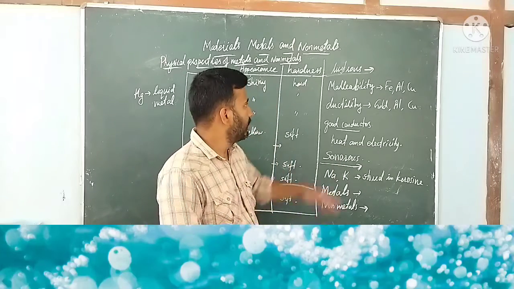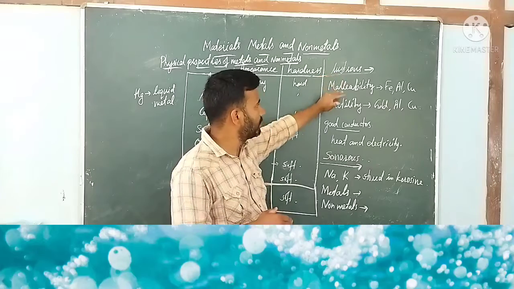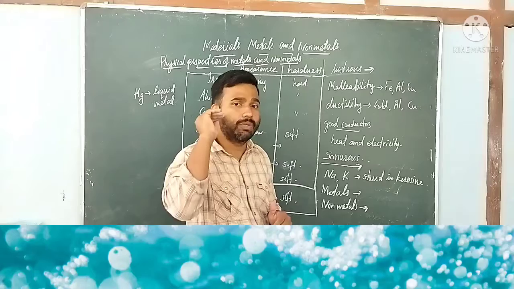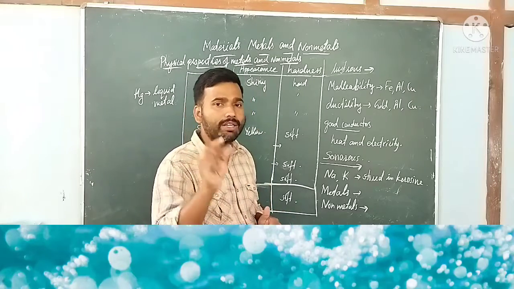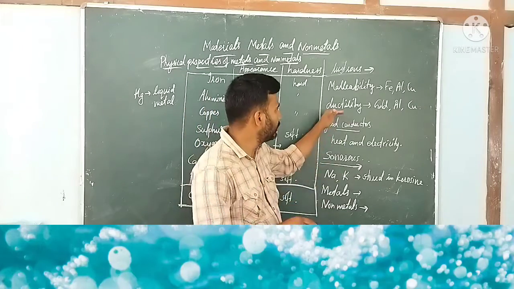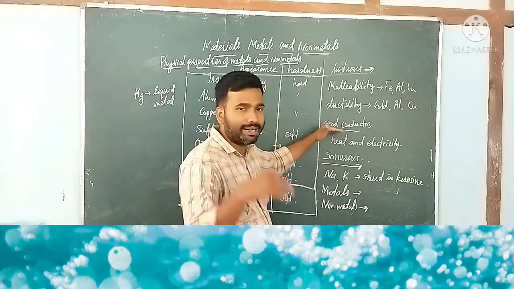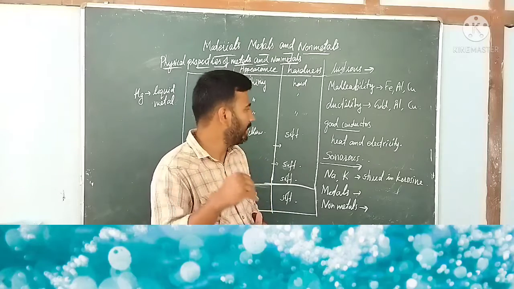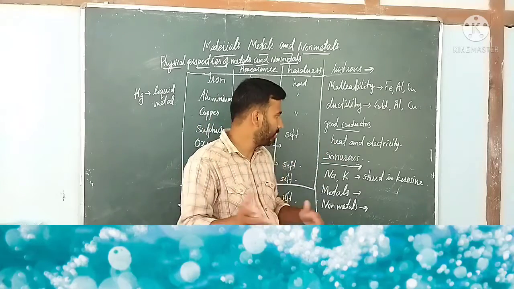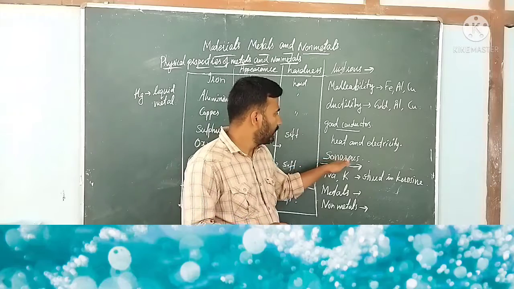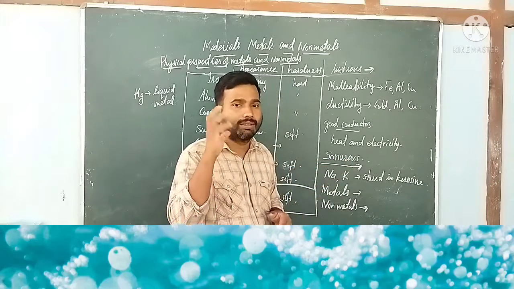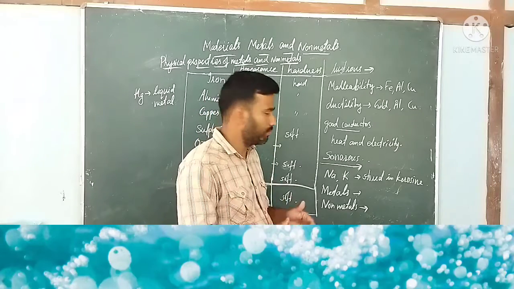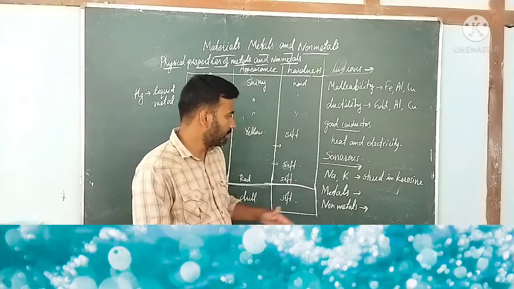First is lustrous, second malleability, third ductility, the property with which a metal can be drawn into thin wires. Then conductivity: metals are generally good conductors of heat and electricity, that's why they are used in wirings. Then sonorous: the ability to produce a ringing sound when struck by another surface.